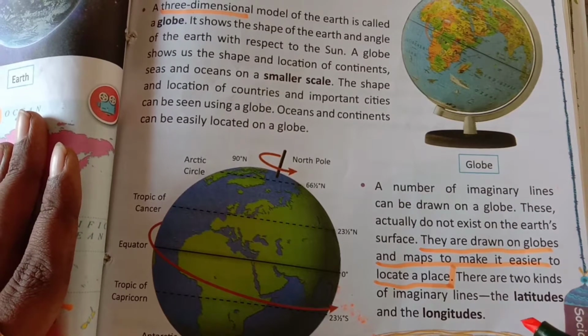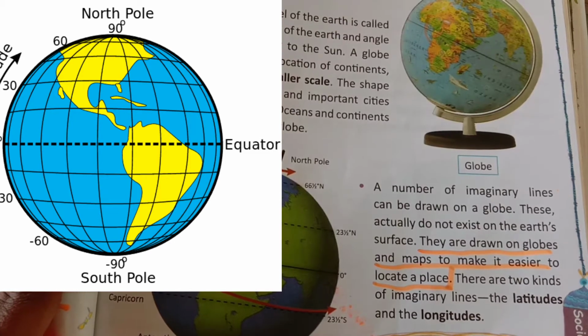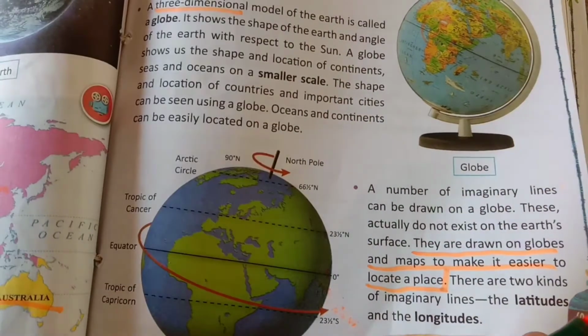So there are two kinds of imaginary lines. One is called latitude, and the other is called longitude.